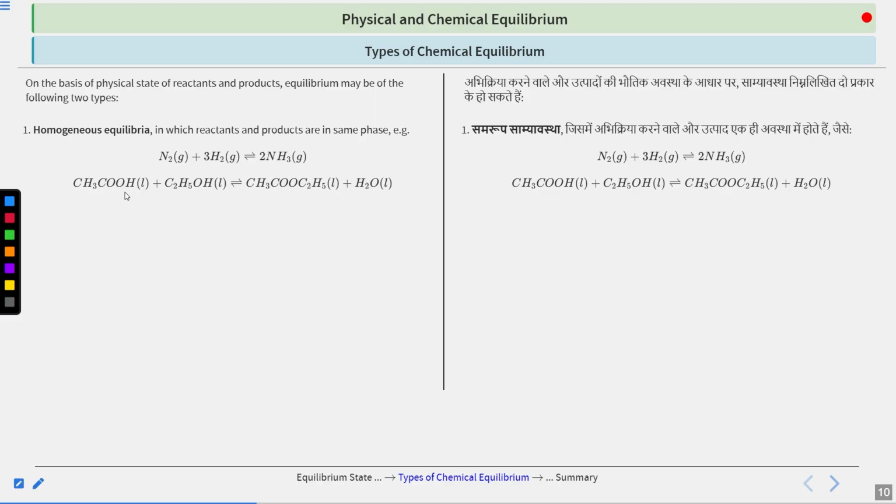Similarly, if acetic acid is reacting with alcohol and undergoing esterification to produce ester and water, then you can see that all of these are in the liquid state. So therefore it is also an example of homogeneous equilibria.